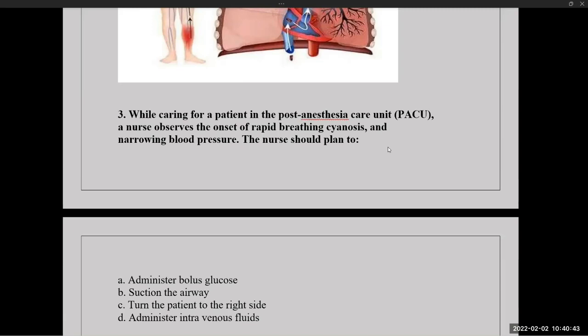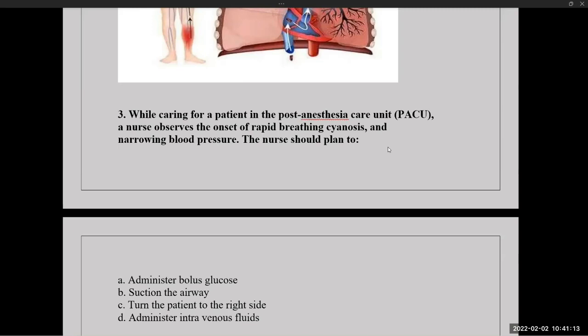Fine. So the airway needs to be assessed, the level of consciousness needs to be assessed, and you can suspect that the patient may develop respiratory obstruction. So throughout this period, like immediately after surgery or in the recovery period, you need to monitor respiratory rate and coughing ability, and you need to provide a lateral position for this client. Why lateral position? Not the entire body lateral, only the head turned to one side.